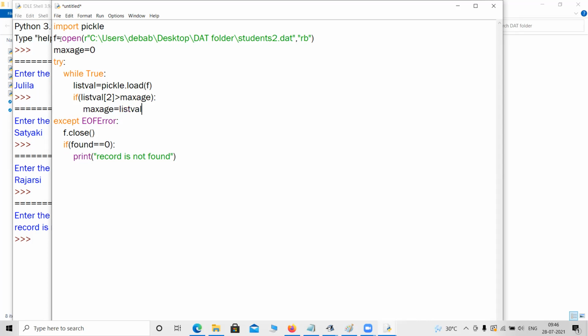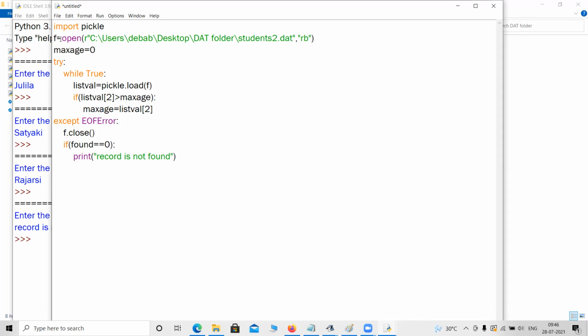If we can read the file and bring the data inside a list, we can do everything, because we have already used lists. We have already done all the programs in list. So Pickle is doing everything. Pickle is taking the data inside a list. And if we have the list, we can do any manipulations with the list. Okay, so we are just taking this data out, max age.